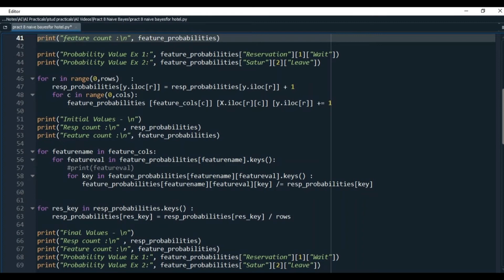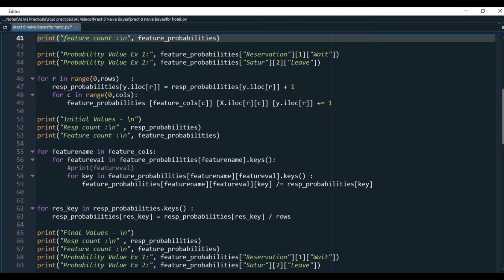Let me show you the program. At line 43 and 44, I have just shown a demo how feature probability dictionary is being used using 3 level of keys. At line 46, I'll use loop to go to each row one by one. Suppose I am in row R and say the column is response or Y. Remember that for Y, weight and leave have been initialized to 0. In column Y at row R, suppose the value is weight. That means I have to increment count of weight by 1. This is what is done in line 47.